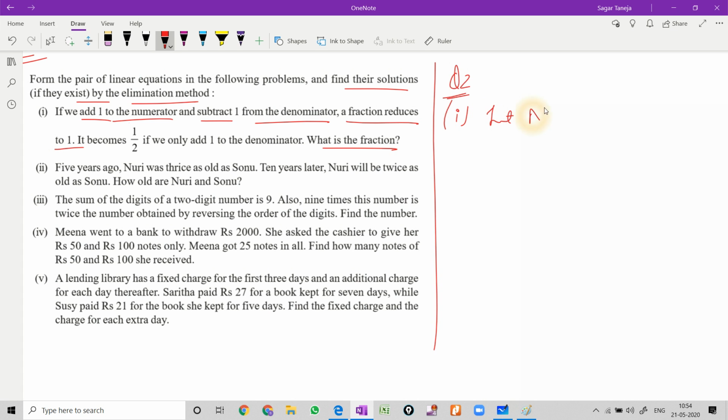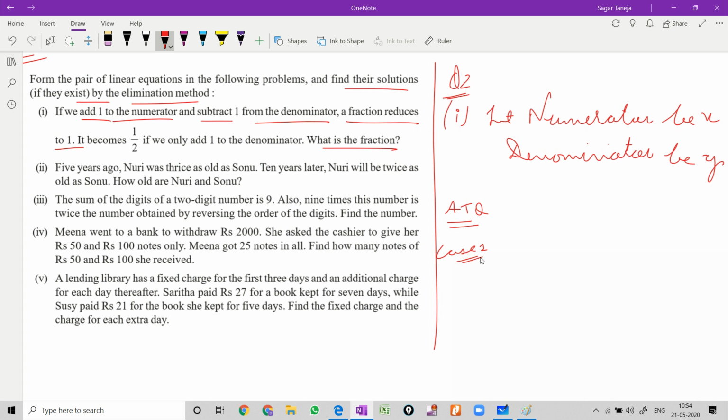So let numerator be x and denominator be y.